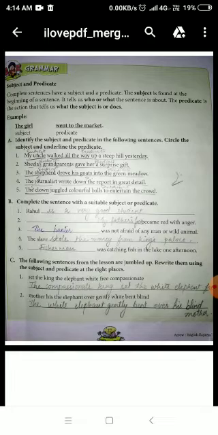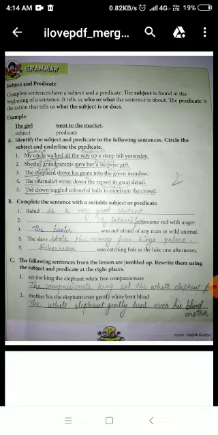And in a sentence, what we are talking about, किसके बारे में बात कर रहे हैं? That is subject. क्या बात कर रहे हैं? वो है predicate. For example, Ram goes to school. In this sentence, we are talking about whom? We are talking about Ram. So Ram is subject. Goes to school is predicate.